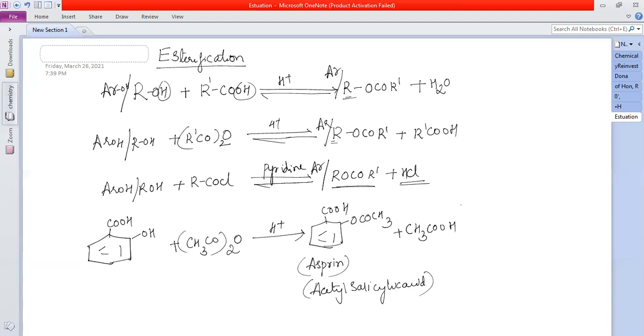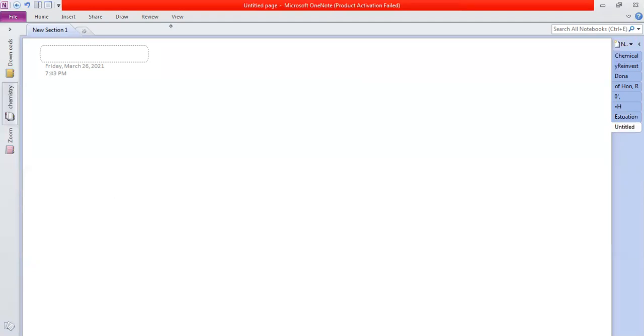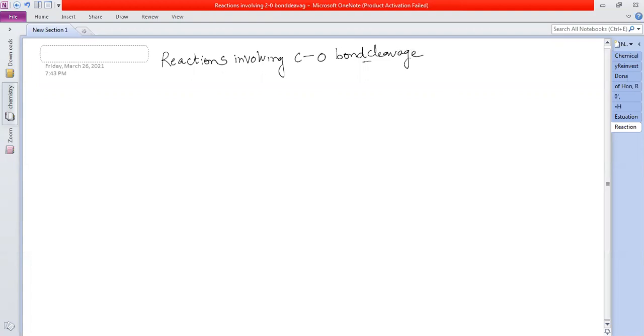Next type of reactions are the reactions involving C-O bond cleavage. The first type of reactions we have read, the alcohol acts as a nucleophile. Now, in reactions involving C-O bond cleavage, it acts as an electrophile. I've discussed this already.